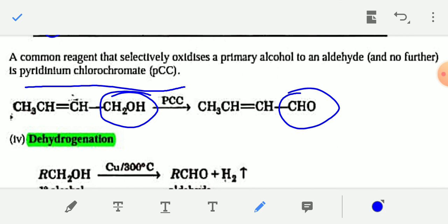No further oxidation of aldehyde occurs if you oxidize alcohol by PCC. Remember this name. This is known as controlled oxidation of alcohol. The CH2OH group will be converted into the CHO group.